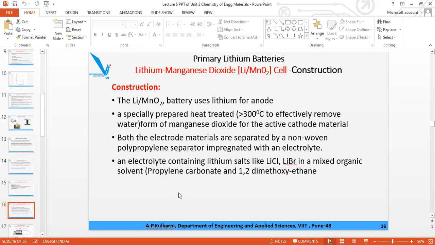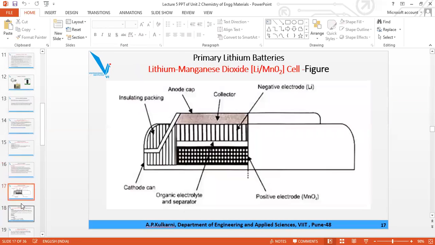Now, what is the construction here? The construction I will explain here. Here is lithium, which is your anode, and here is MnO2, which is your cathode. They are separated by the electrolyte, which is an organic solvent with LiCl or LiBr in it. This is a cap. The main construction is important here. The current collector is there. Here also a current collector is there.